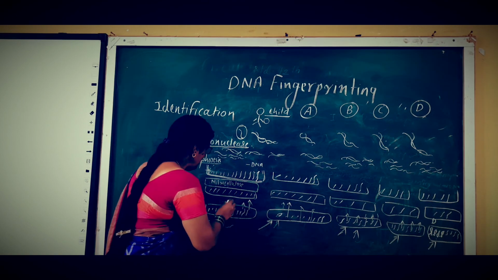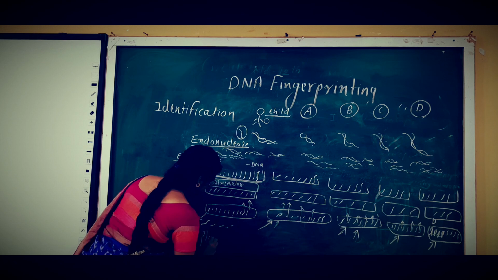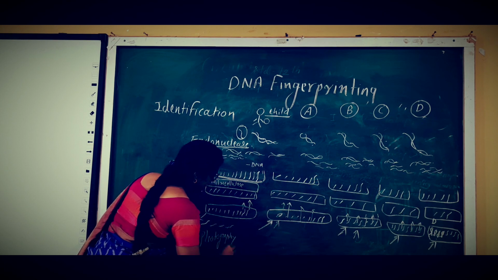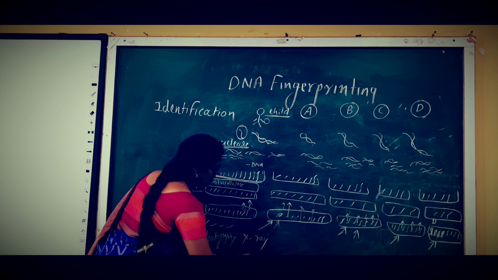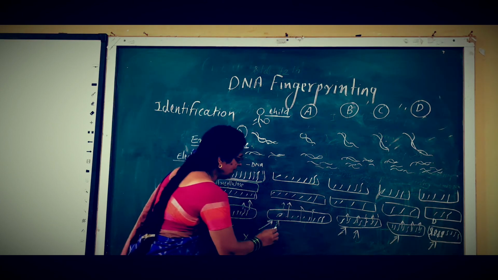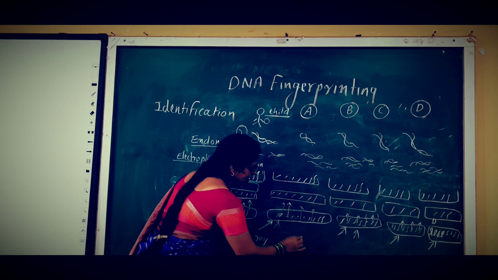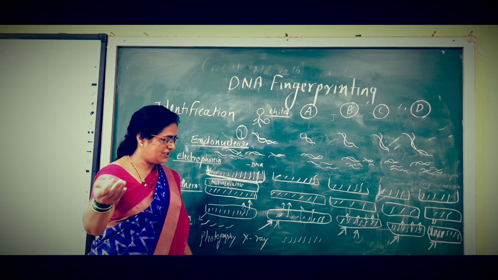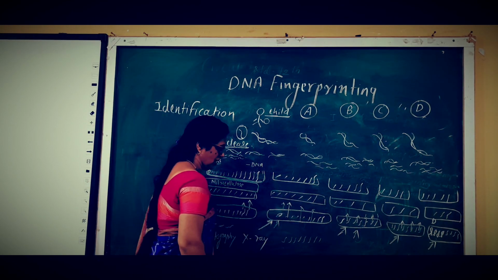And then the photography is taken with the help of an X-ray machine. And this is called hybridization. When we take the photography, where it does not match, the DNAs are single-stranded and we can observe that in the photography.